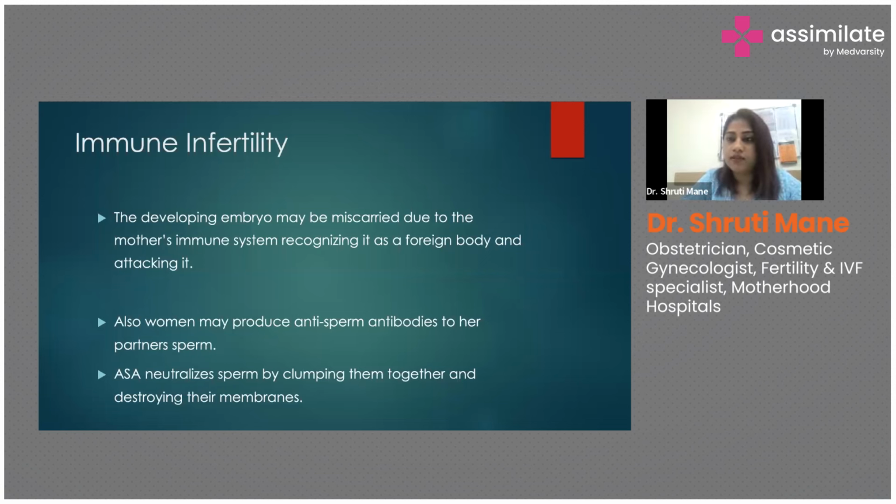Also, when these kinds of females get exposed to the sperms in the vaginal tract, their body starts producing anti-sperm antibodies. So when they have sexual intercourse frequently, these anti-sperm antibodies attack the sperms, and hence there is infertility, because obviously the sperms are getting attacked, so there is no way they're going to reach the egg and fertilization is going to occur, and hence they face a problem. These patients are termed as immune factor infertility.